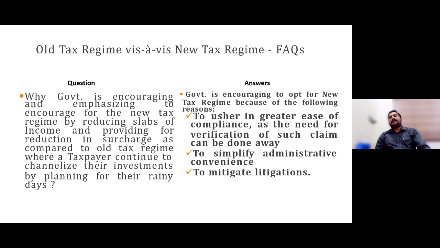Then there may be some thoughts: why is the government promoting this new tax regime so much instead of the old one? The basic fundamental reason, I was mentioning, is that the government is nowadays getting a lot of bogus claims. Despite issuing various notices, they are not complying with the actual procedure.